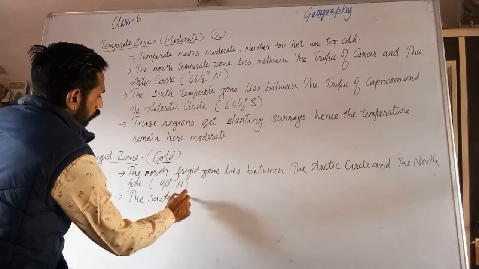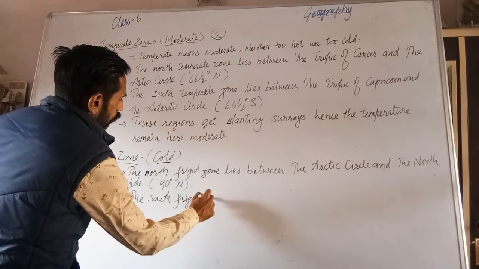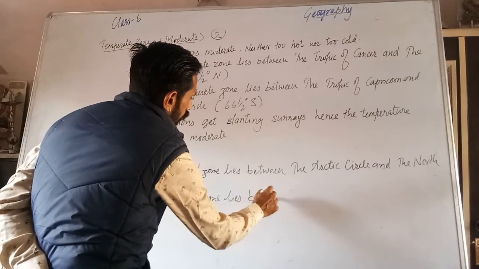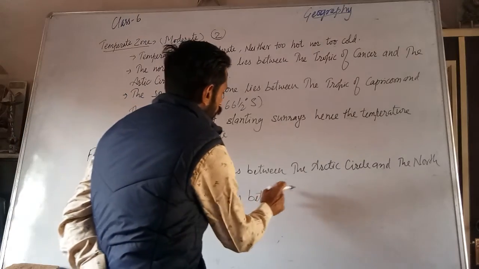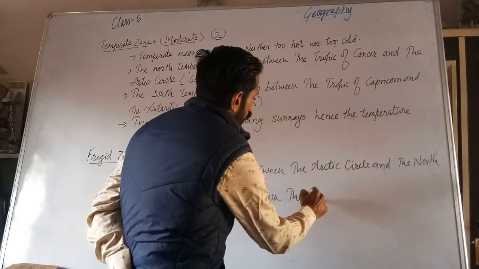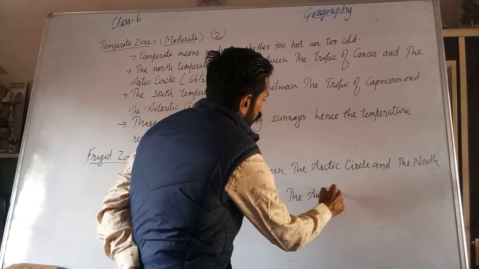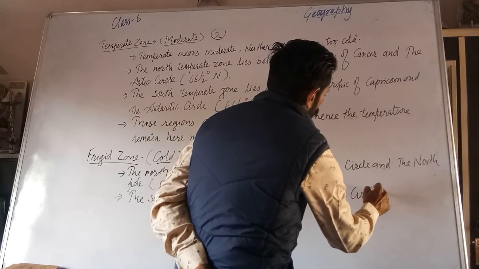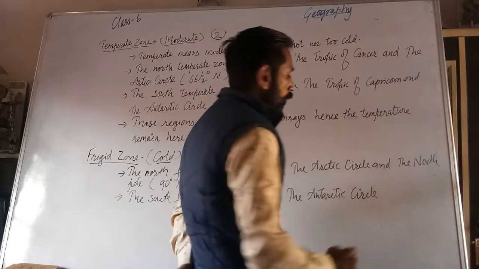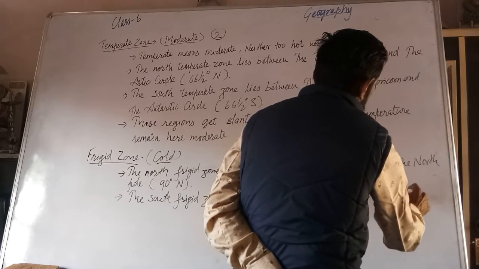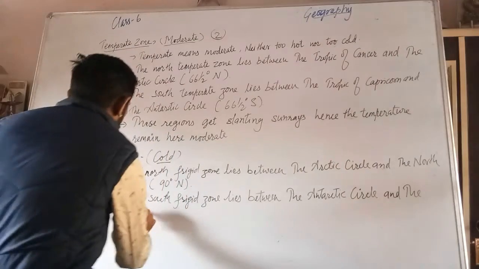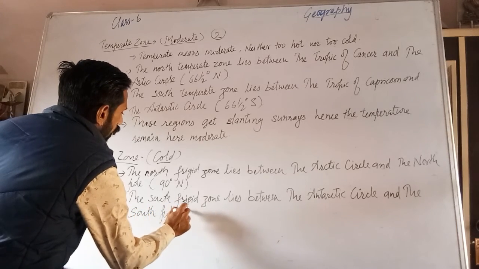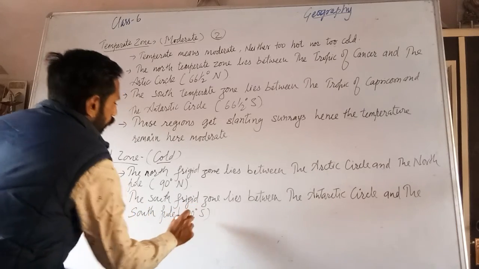And the south freezed zone lies between the Antarctic Circle, that is 66.5 degree, and the South Pole, that is 90 degree towards south.